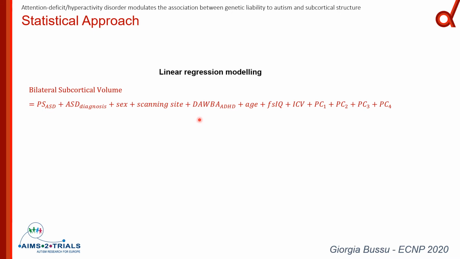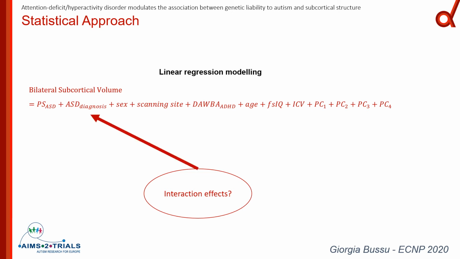And then we also included covariates like age, full-scale IQ, intracranial volume, and the first 4 principal components to take into account genetic variance, so residual population structure in the genetic data. And we tested the simple additive model, and then we asked whether there were significant interaction effects between the predictor of interest and other variables like ASD diagnosis, sex, ADHD levels, age, and IQ.